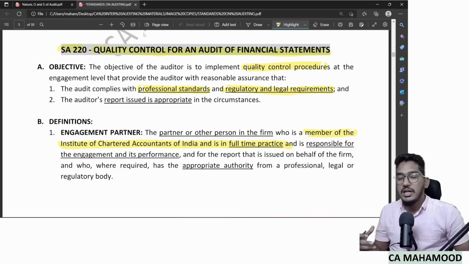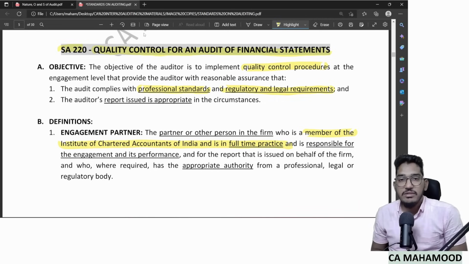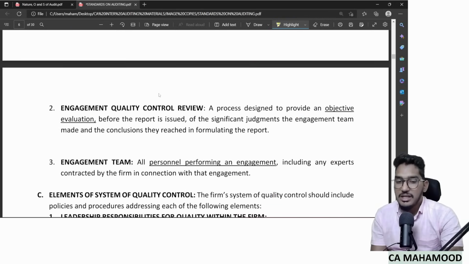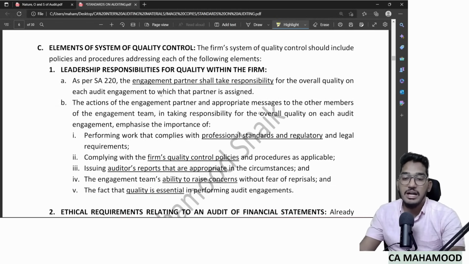They are saying that person should be a partner or other person in the firm. He should be a member of ICAI. He should be in full-time practice and he will be held responsible. How does he become responsible? By signing the audit report. So whoever is signing the audit report, that person will simply be called the engagement partner. So SA 220 says that someone should come forward and take the leadership responsibility. Who should that someone be? The engagement partner.